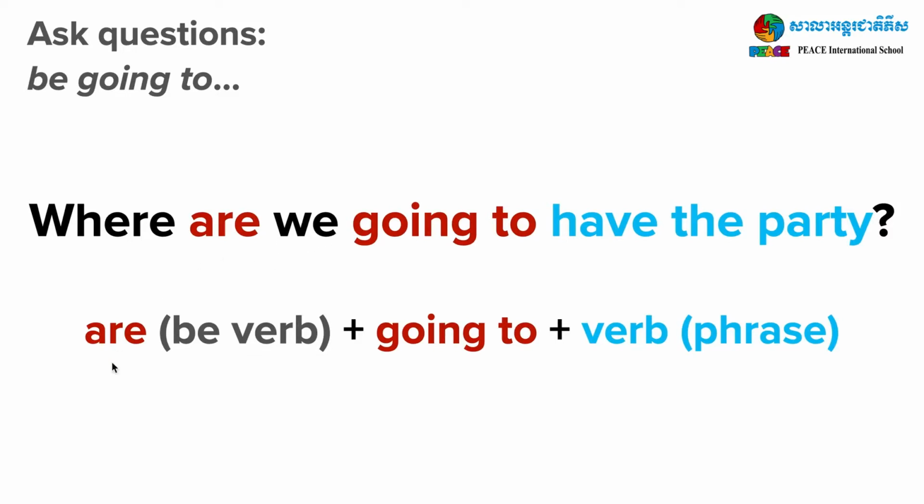So now we have the be verb are to go with we, plus going to, plus the verb or verb phrase. What's the verb phrase of the question? Have the party. Where are we going to have the party? How can we answer this question? By telling the place.